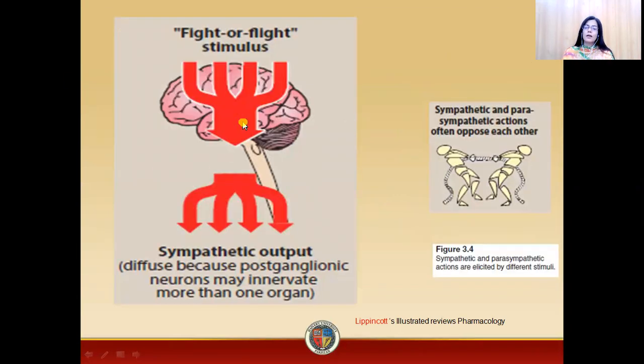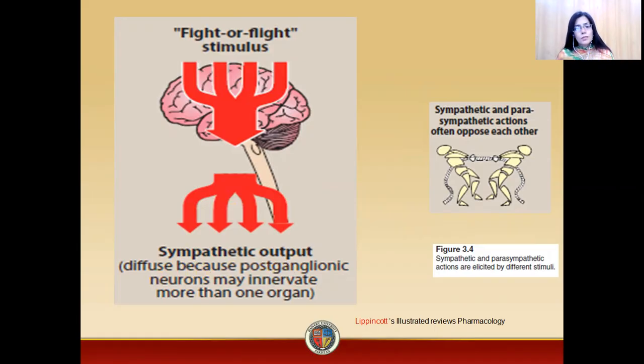This is the diagram from Lippincott, which represents the fight or flight stimulus. It shows that the sympathetic output is a diffused output, producing a response of greater magnitude. Why is this a diffused system?